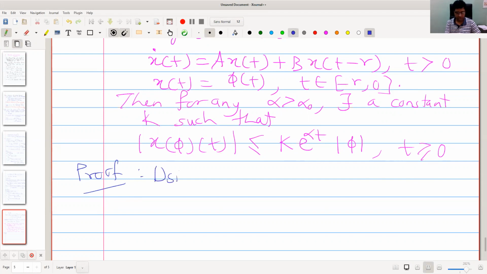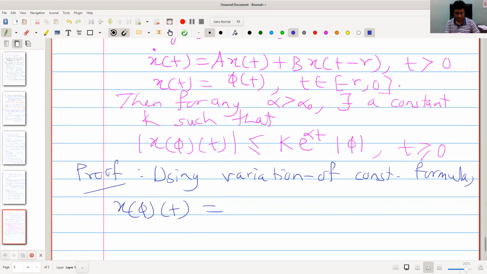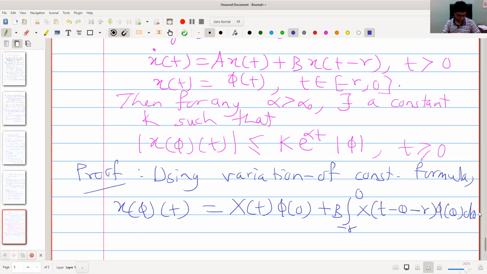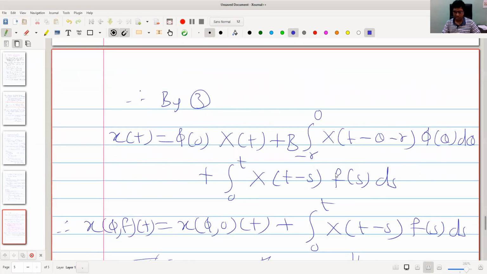So using variation of constants formula, x of phi of t equal to capital X of t into phi of 0 plus b into integral from minus r to 0 x of t minus theta minus r phi of theta d theta. Okay, so this one with f equal to 0.